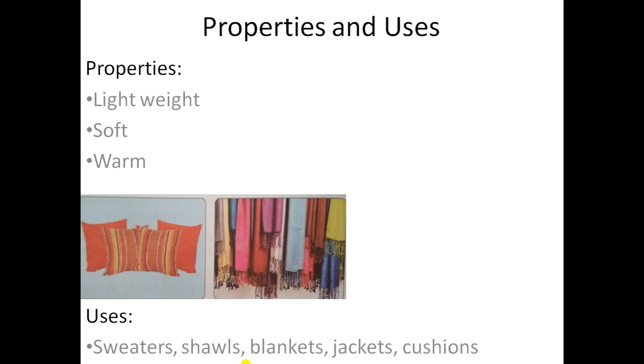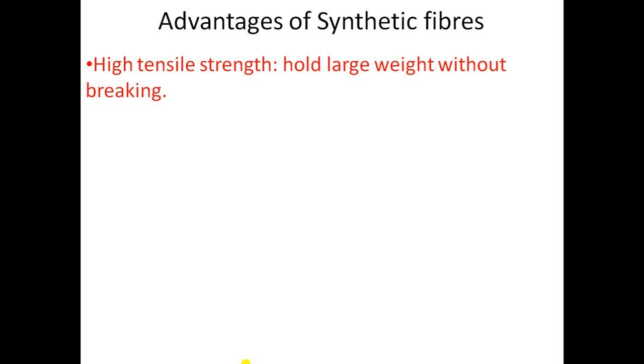Now students, because you are well aware of natural fibers, and we have learned about four types of synthetic fibers as well, we will discuss the advantages of synthetic fibers. Let us start with the first advantage of synthetic fiber, that is high tensile strength. The word tensile means to hold large weight without breaking.